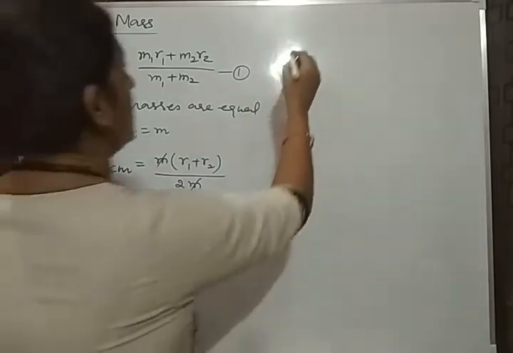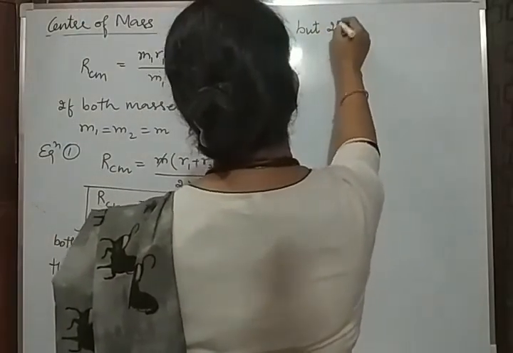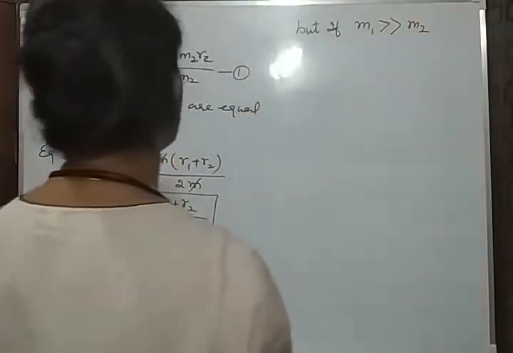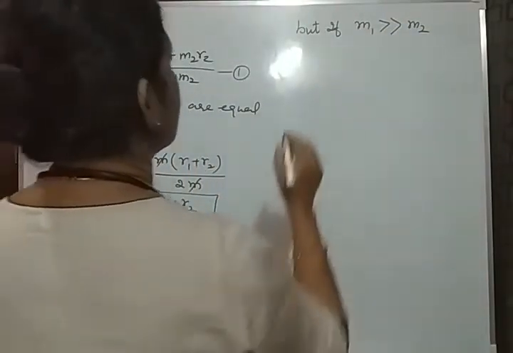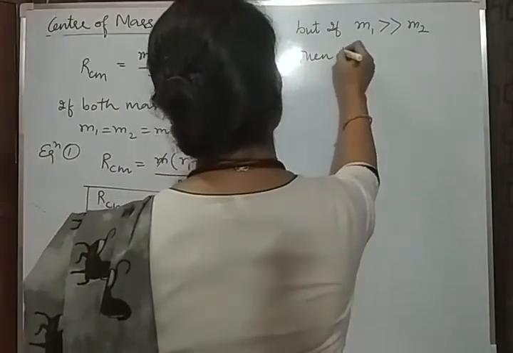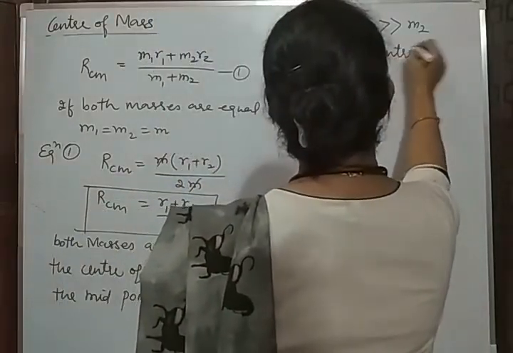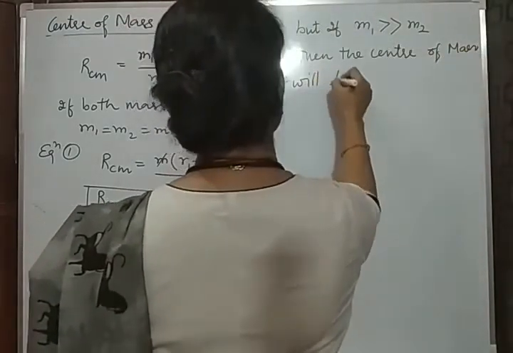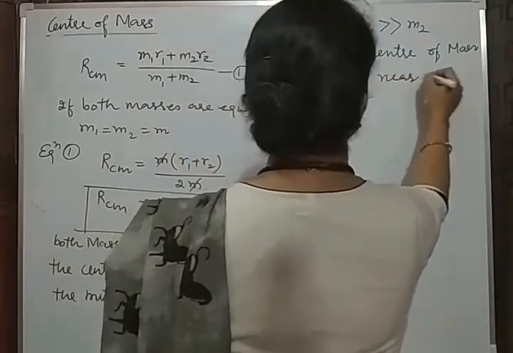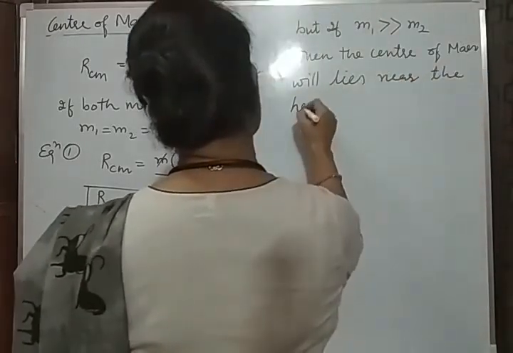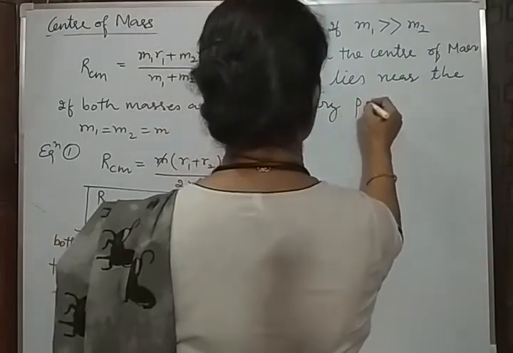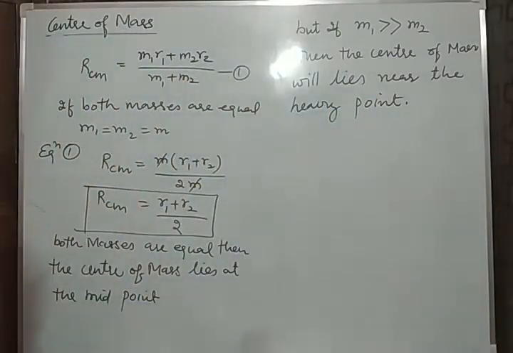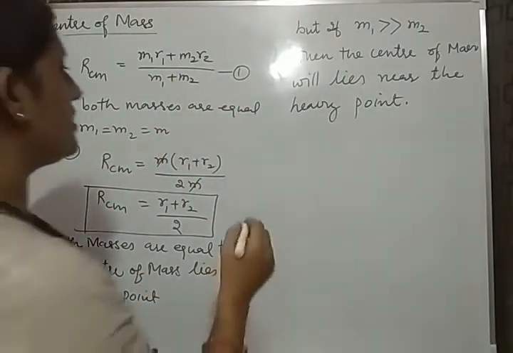but if M1 is very large as compared to M2, then the center of mass will lie near the heavy object, near the heavy point. So this is another main important conclusion for you. Generalize the result.